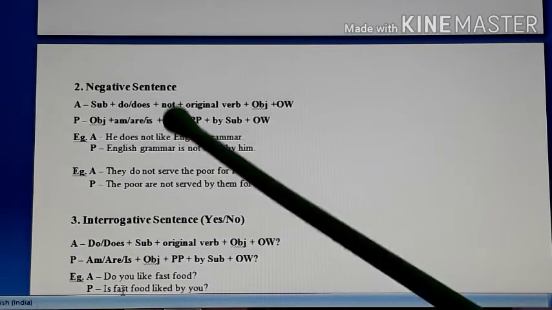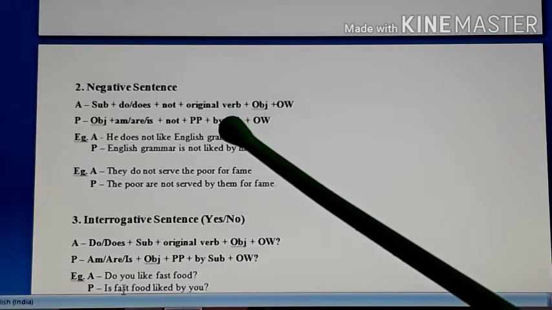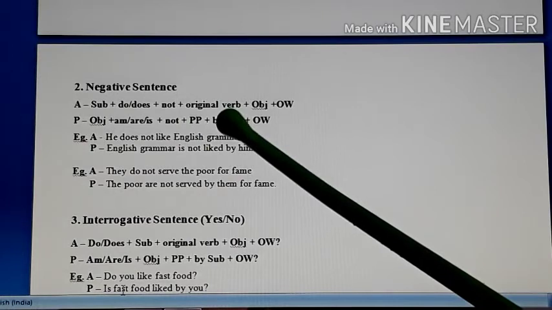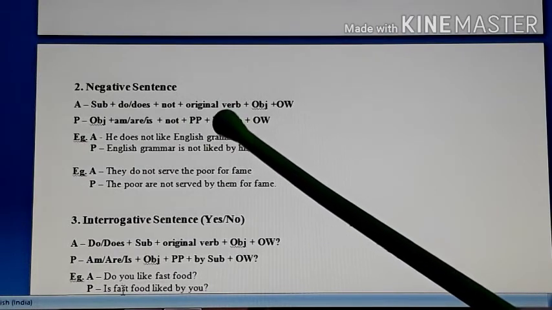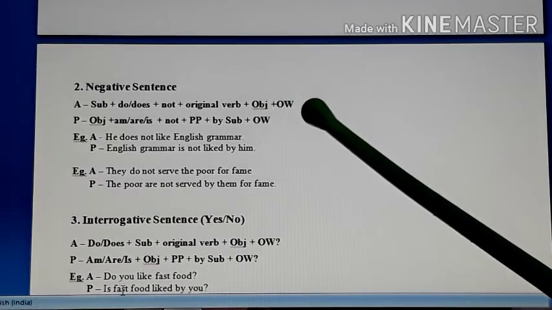So do or does, then we have not because it is a negative sentence. Then we have original verb. Whenever do or does are used, the main verb is written in its original form. So here it is original verb always. Then we have object, and then we have other words.